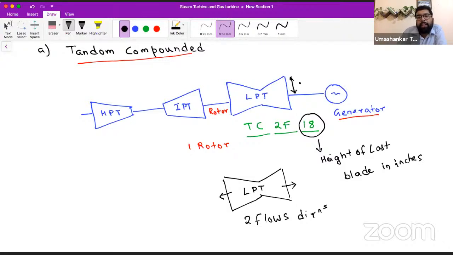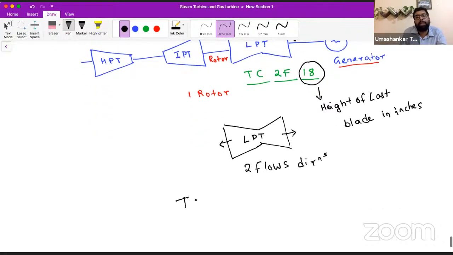The height is measured from the center of the rotor, so this is 18 inches. So how will we specify this turbine? Like this: TC 2F18. The first part represents whether it is tandem compounded or cross compounded, 2F is the direction of flow, and 18 gives you the height of the blade in inches.